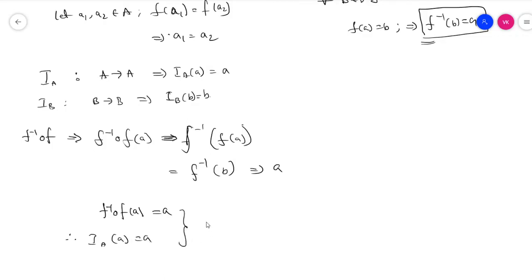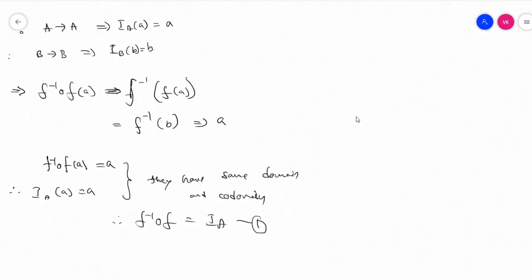By these two functions, they have the same domain and codomain. Directly we can write f inverse circle f is equal to IA. This is one. Now go for the second one.